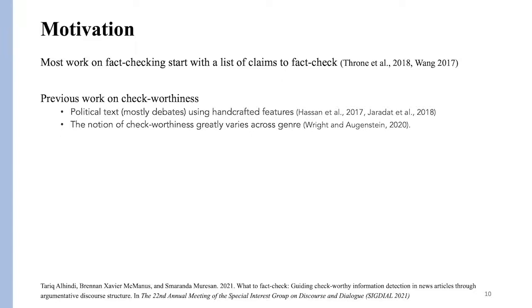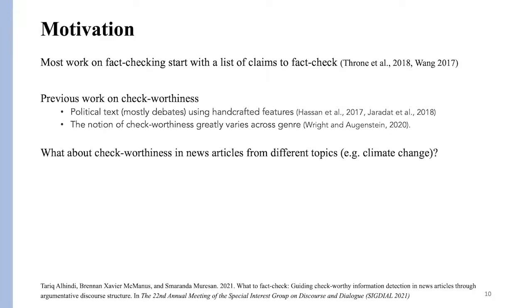However, previous work shows that the notion of check-worthiness greatly varies across genre. And what we want to do here is look at a different genre from a different domain. So we want to look at check-worthiness in news articles on a different topic, like climate change.